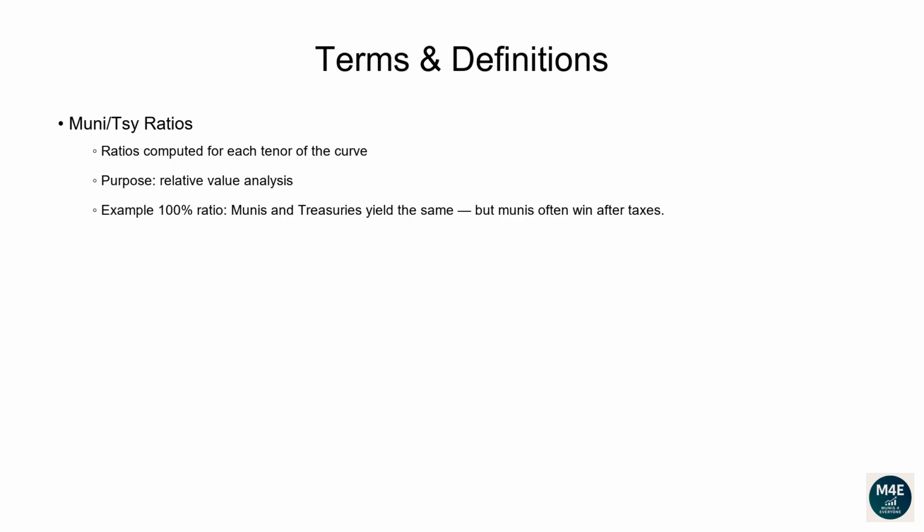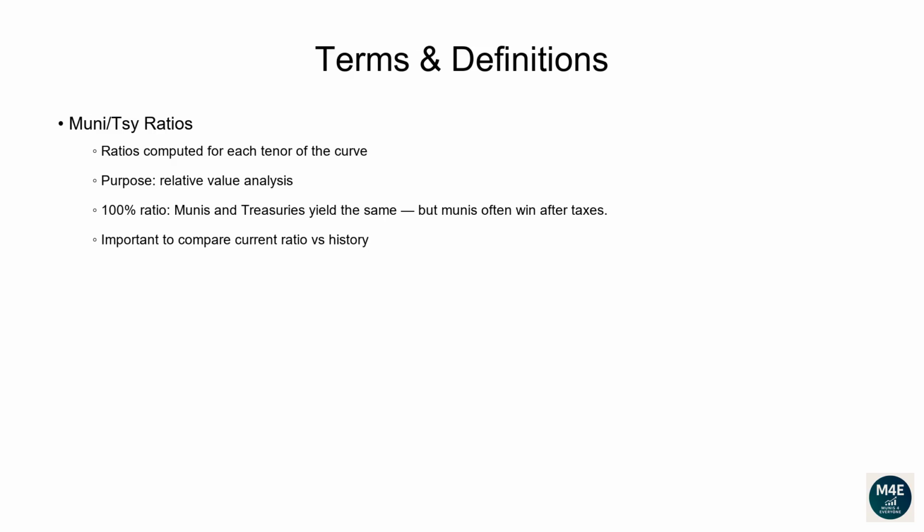If, for example, the 30-year ratio is 100%, that means the 30-year tax-exempt muni yield is the same as the 30-year treasury yield. However, the treasury yield is taxed, whereas the muni yield usually is not. Hence, in this case, you'd be better off holding a muni bond. In general, if the ratio is below 100%, one may think munis are rich compared to treasuries. In reality, we should always wonder, how does the current ratio look compared to its own history? What's the average ratio over the past year?